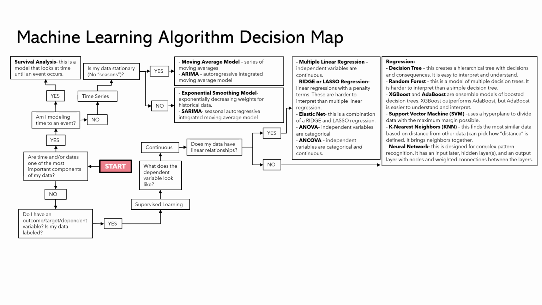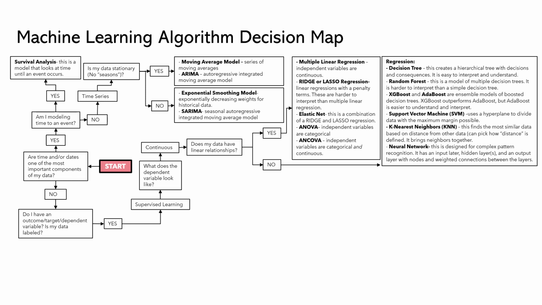We can do boosting models like gradient boosting, XGBoost, AdaBoost, which are ensemble models. These use a bunch of weak models to create a super powerful model, and each weak model learns from the previous one.